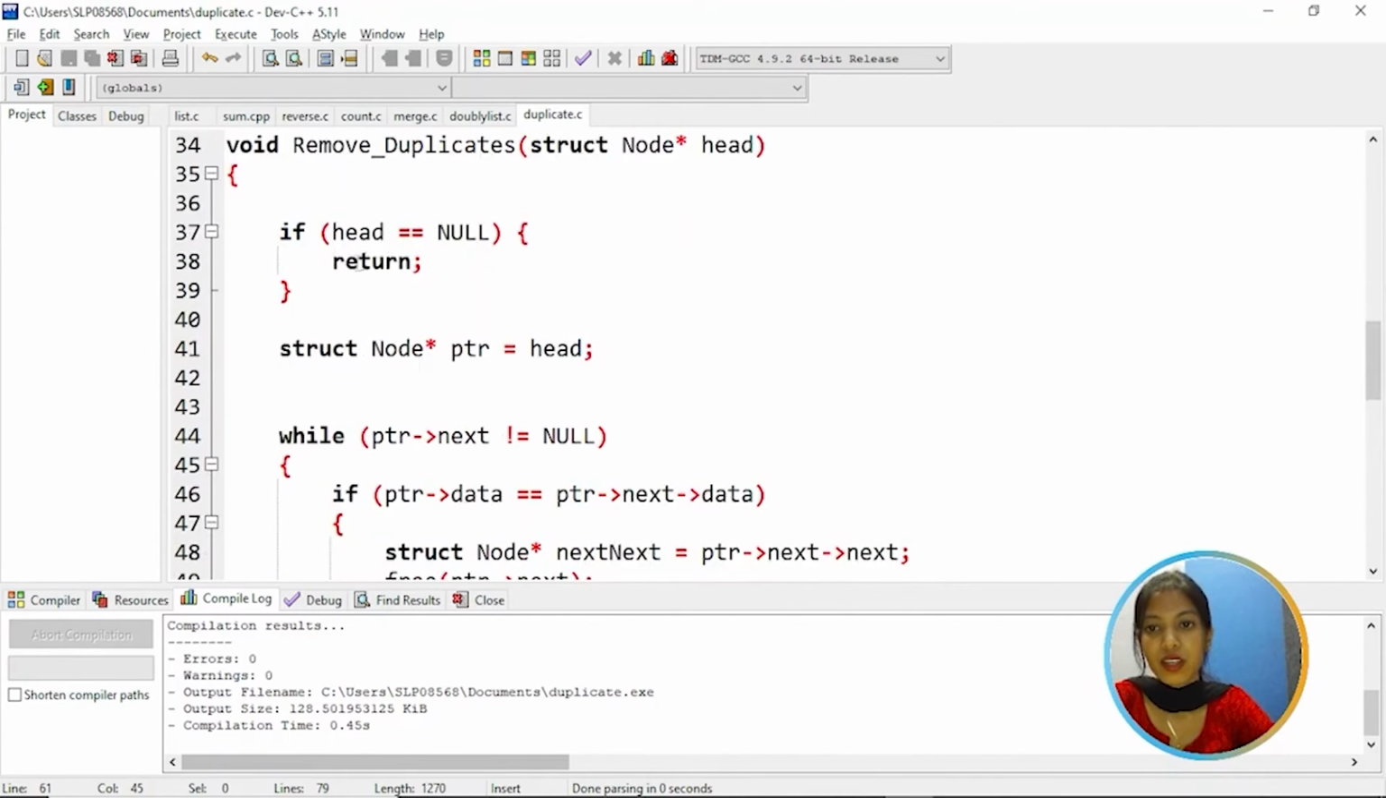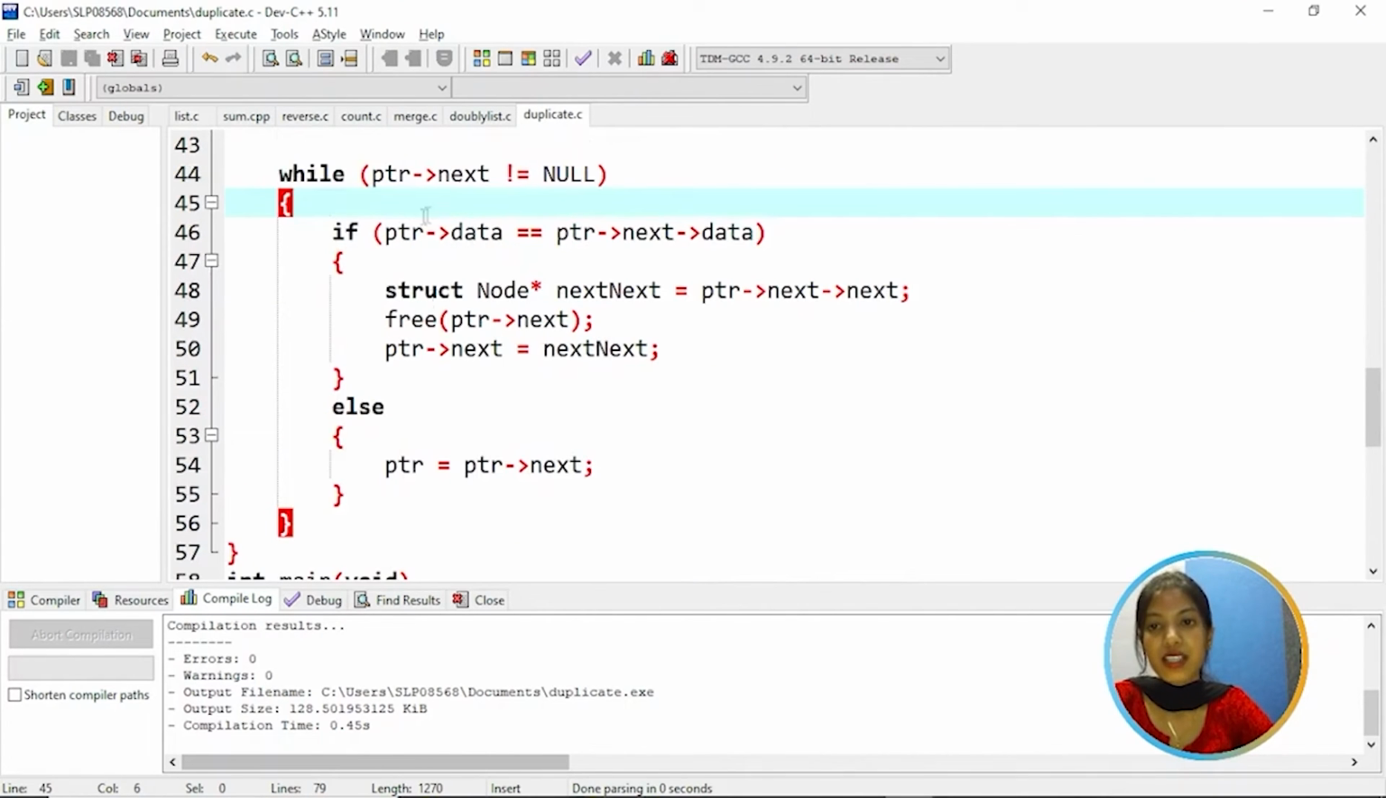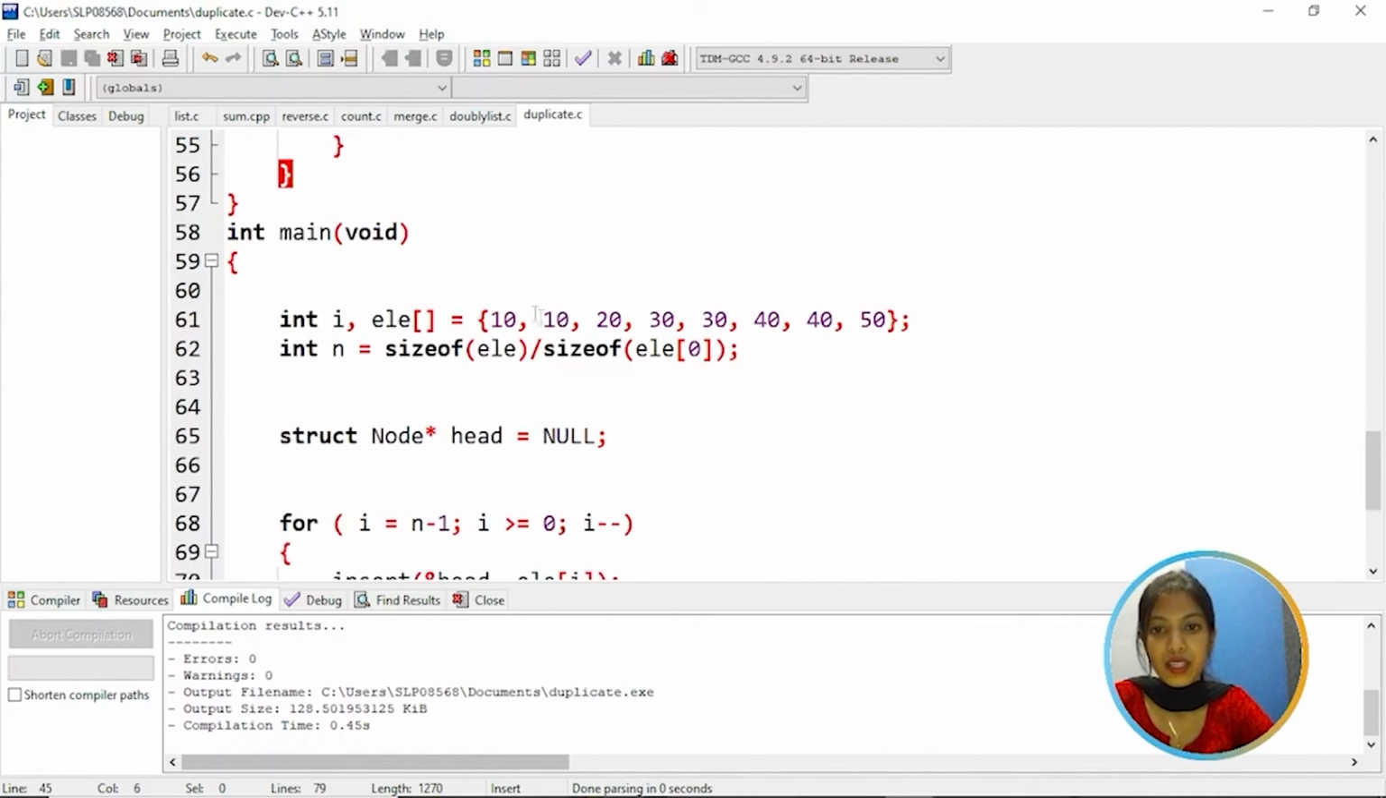In this function, it checks if head is equal to null, return. That means there are no nodes. Then creating a pointer which is initialized to head. While pointer next is not equal to null, we perform this. It checks the condition: if pointer data is equal to pointer next's data. That means if this and this element are the same.